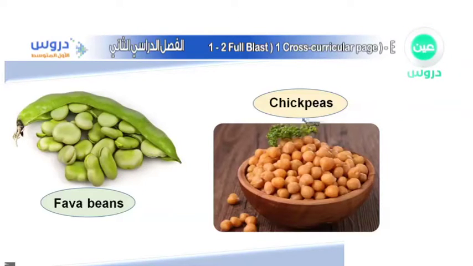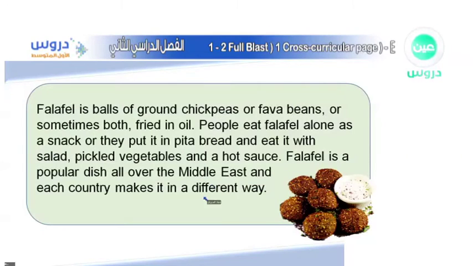Okay, and the other one we have something called chickpeas. And do you know what chickpeas are? They are actually the things that we use to make hummus. Do you know hummus? What is it? People, I believe, in Syria, Palestine, Jordan, and so on, use it a lot in their food. So, alright, we have learned about both of these, fava beans and chickpeas, which are the main ingredients of what we are going to learn about today. Okay, so this is what we're going to read together now. Hopefully we can listen to it.